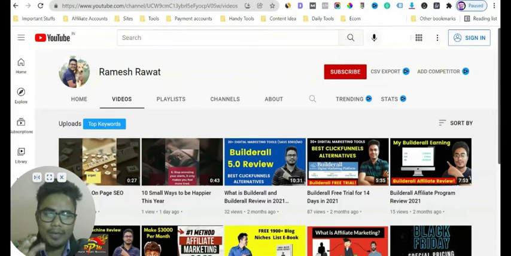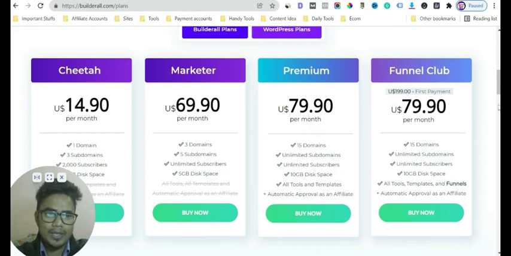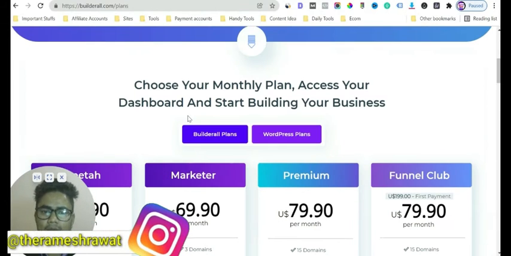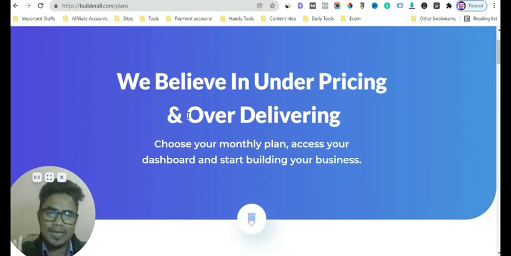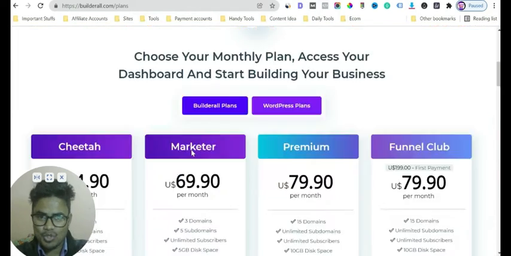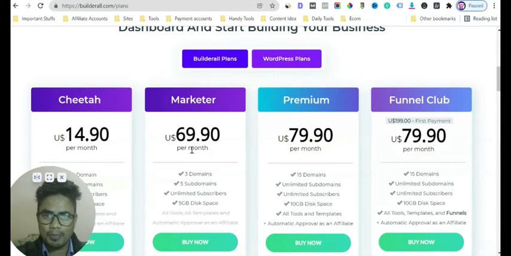Okay, so let me tell you about the Builderall pricing plan. Builderall has two types of pricing plan. They believe in under-pricing and over-delivering as their theme. So Builderall has two types of plans: one is the Builderall plan and one is the Builderall WordPress plan. So what is the difference? Let me tell you about the difference first.